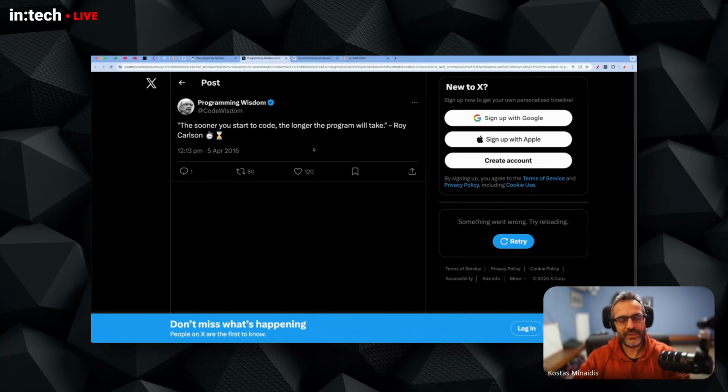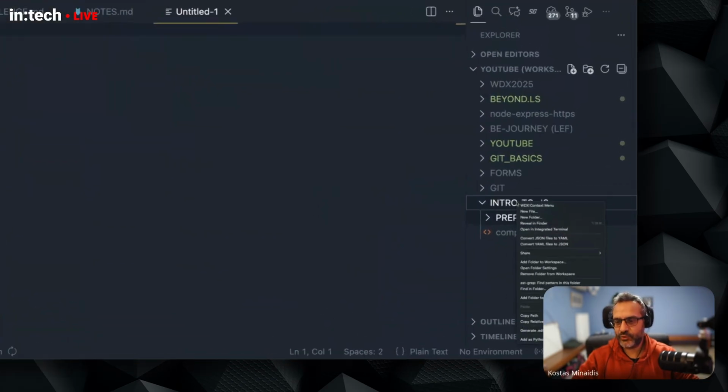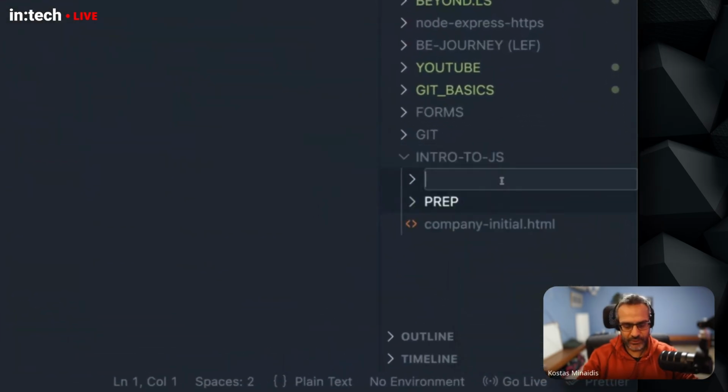We're going to start by planning, thinking, designing the overall architecture, the program logic, and then at the end, we're going to be implementing the code. Now, before going into this first phase, I'm just going to start by creating a project folder. So right here, I'm in a folder called Intro to JS. I'm going to create a folder called Number Guessing Game.